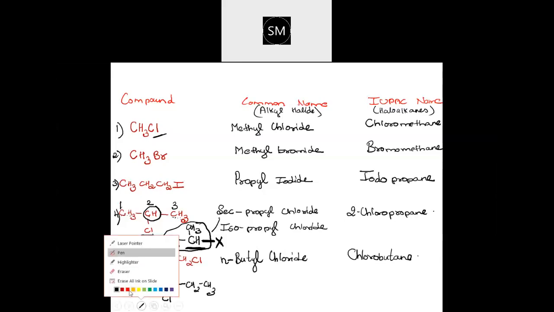Think properly and then give the name. I'll give you half a minute time. Think properly and tell me what will be the common name as well as the IUPAC name.